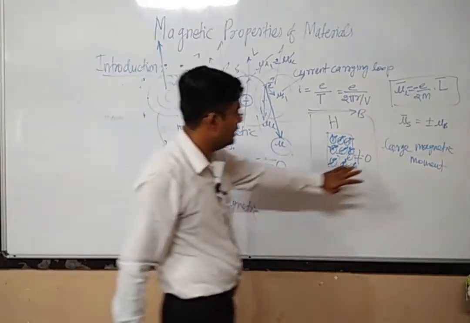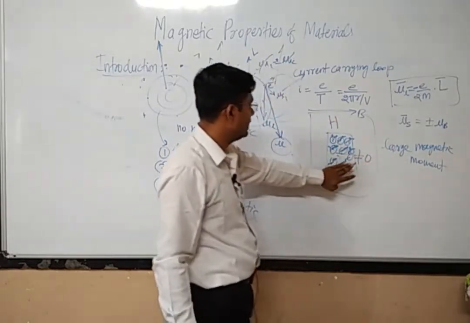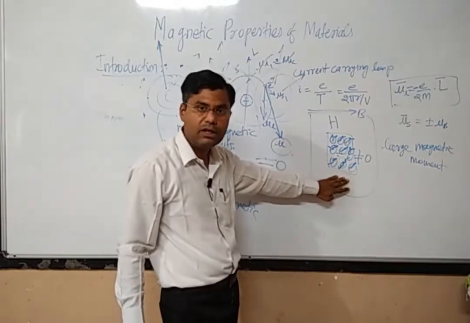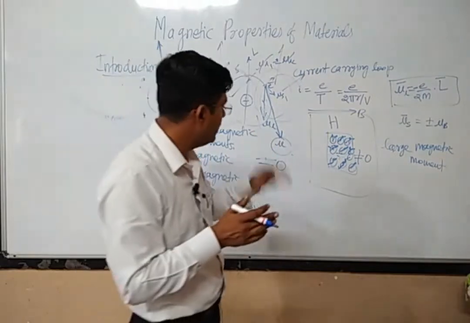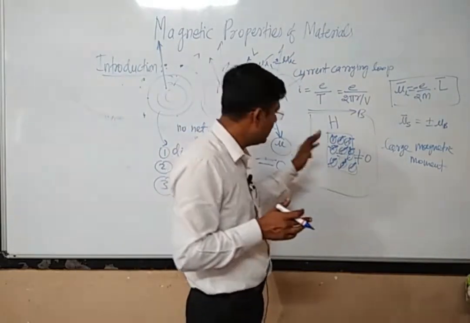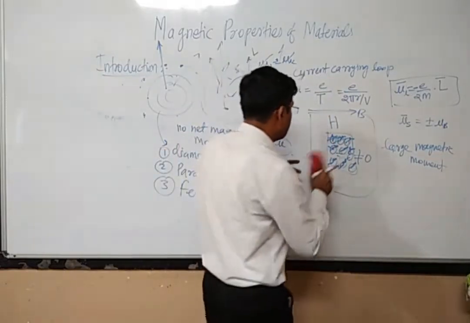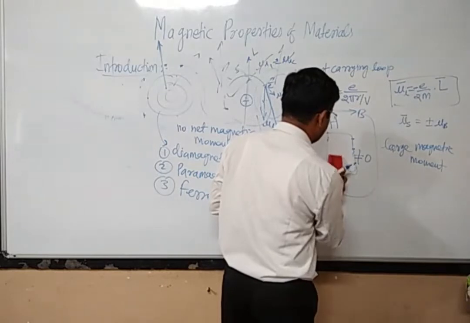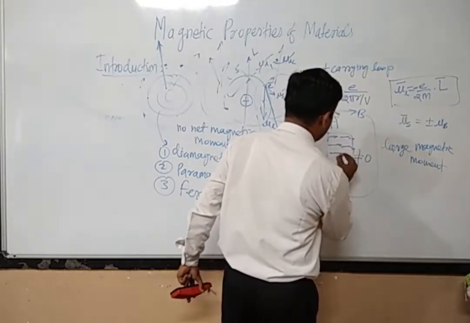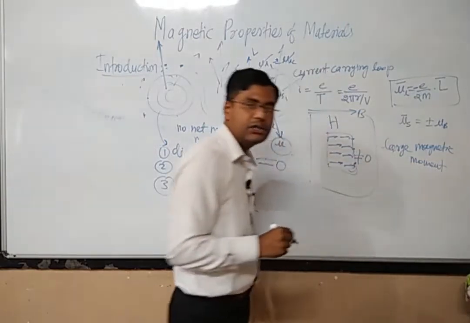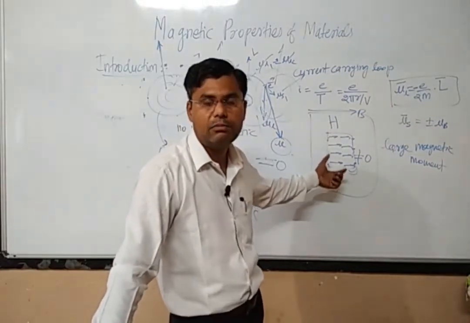And when such a ferromagnetic material is kept in an external magnetic field, initially they already have aligned magnetic moments, and it happens that the magnetic moments of all the atoms are aligned in the external field direction, and the material now becomes a very strong magnet.